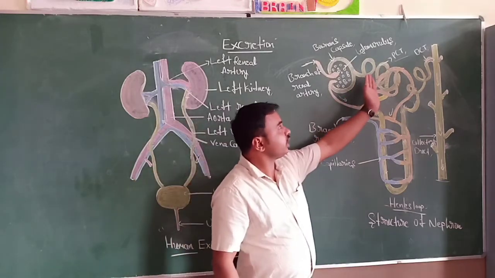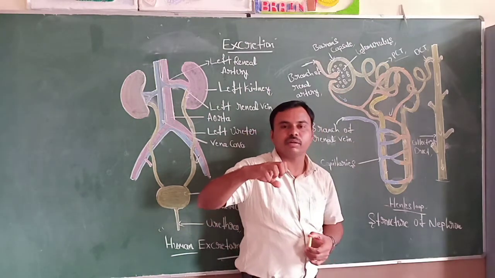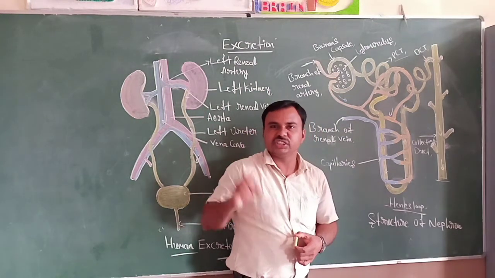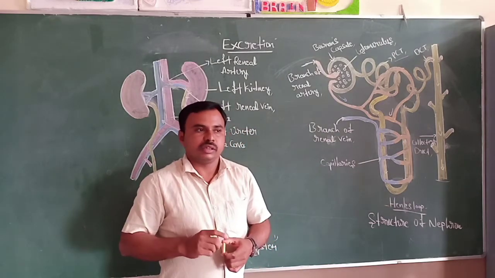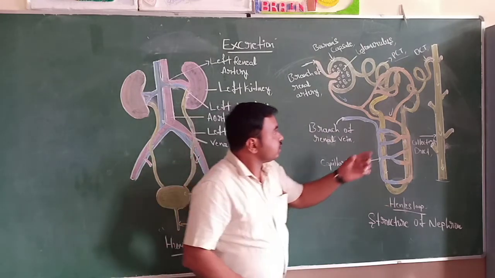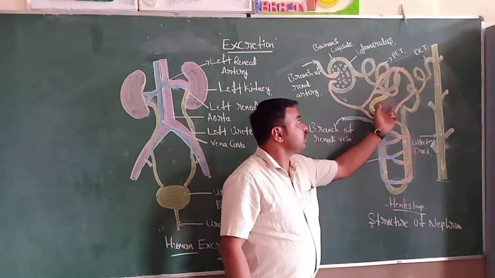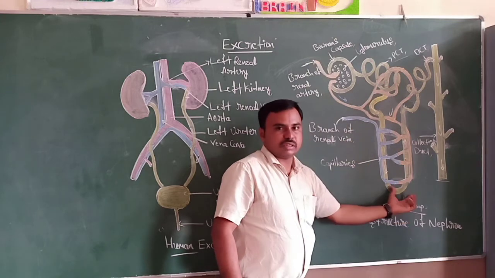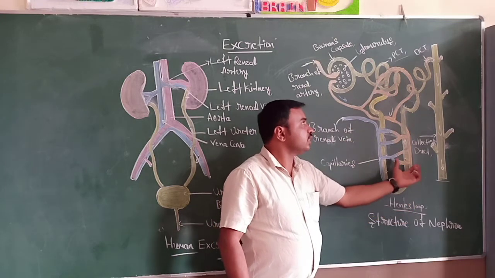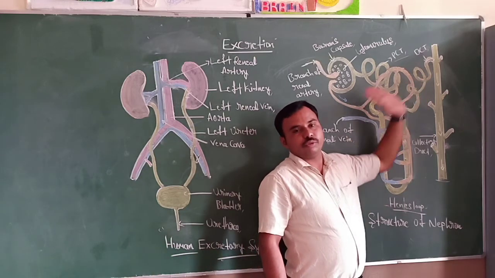Next, the filtrate enters the PCT. The PCT reabsorbs essential substances from the filtrate, like amino acids, and that's why it is called selective reabsorption. After selective reabsorption takes place, the filtrate enters Henle's loop. Next, the filtrate enters the distal convoluted tubule.